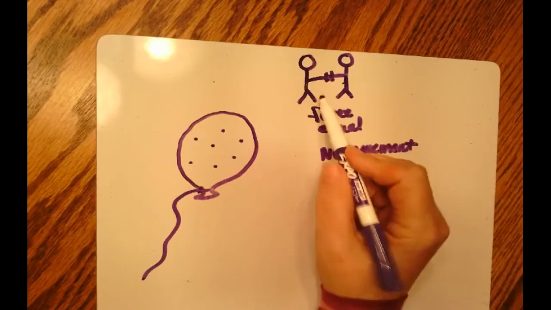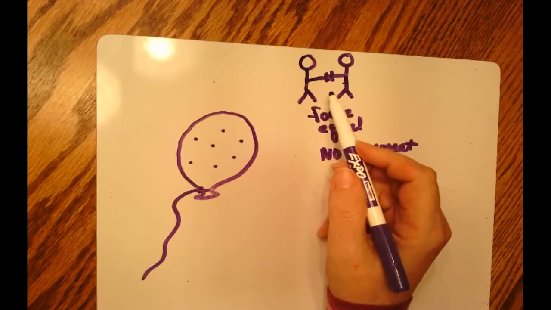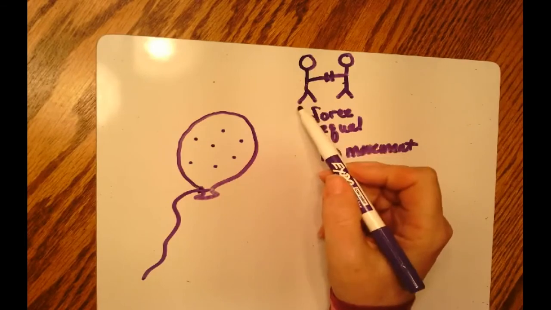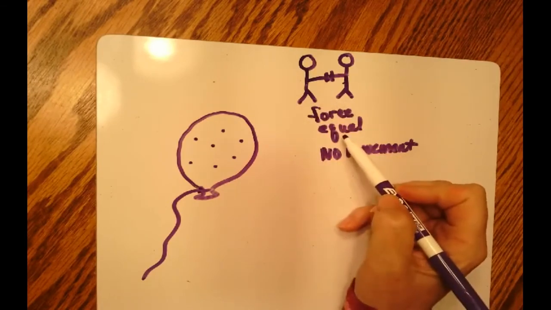Okay, so these guys are pushing the same. As a matter of fact, if you're in the classroom, I'd stand up, somebody else would stand up, and I'd have them push me, and I'd be walking back. But then we would stop. But I'd still be pushing on someone, and they'd still be pushing on me. Why did we stop? Because the forces are equal.